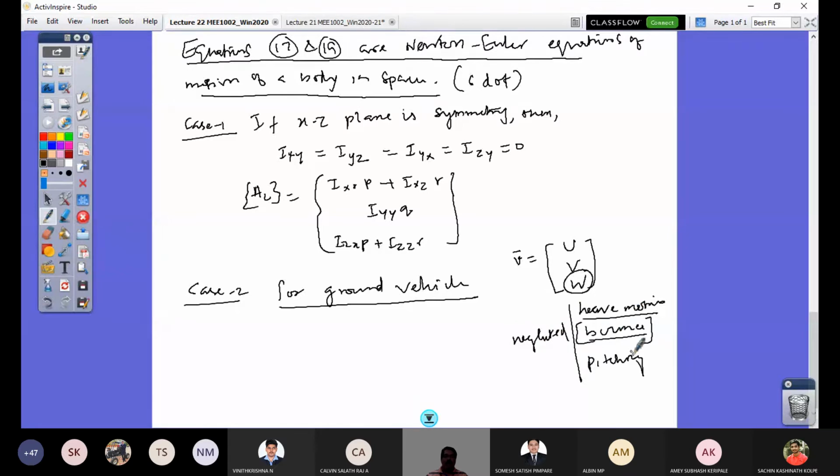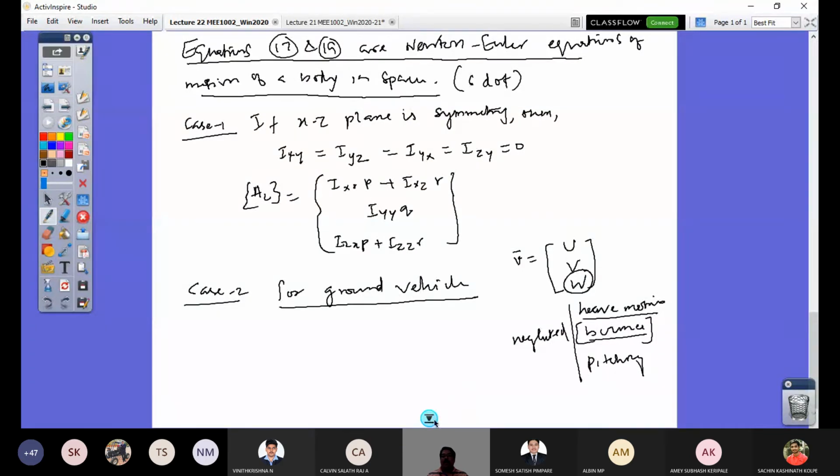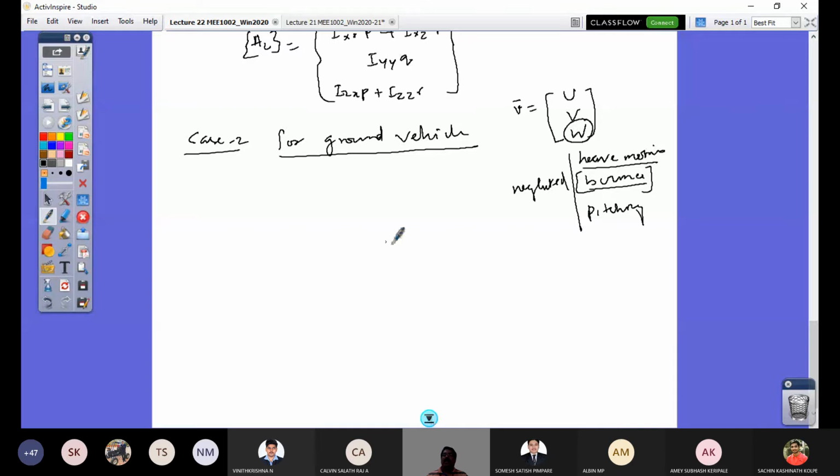If I neglect all this, my 6 equations become simplified to 4 equations. Why? Because among P, Q, R, I do not require Q. Pitching is Q here, and bounce is the W component of linear velocity. Q is the Y component of angular velocity.